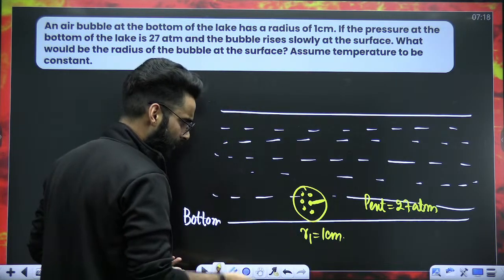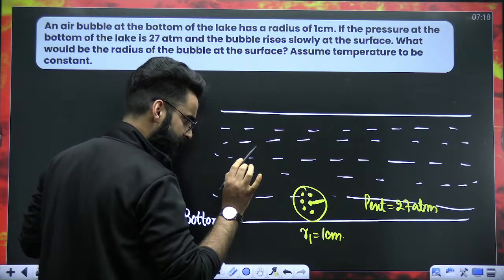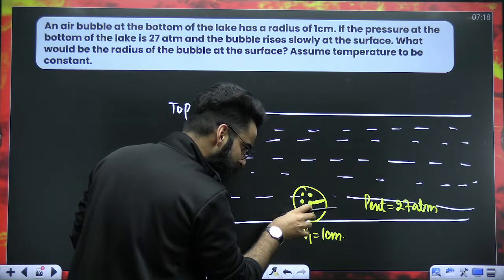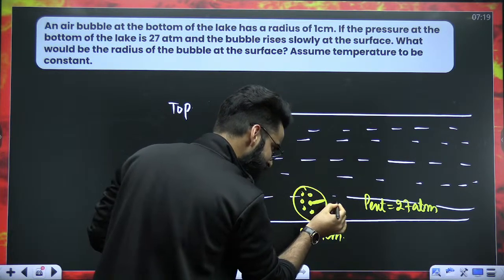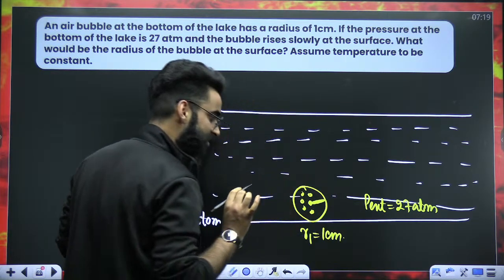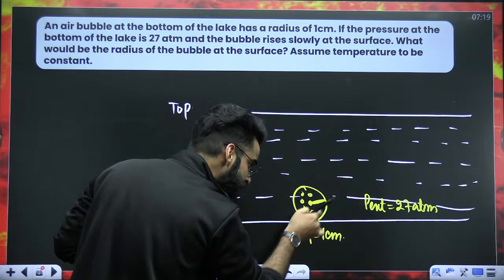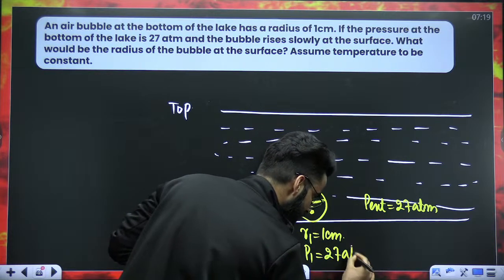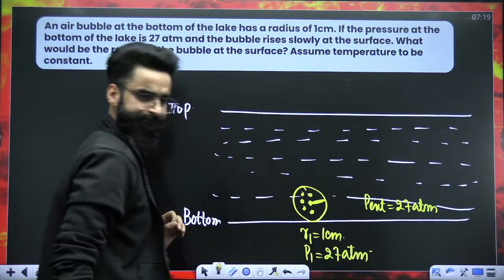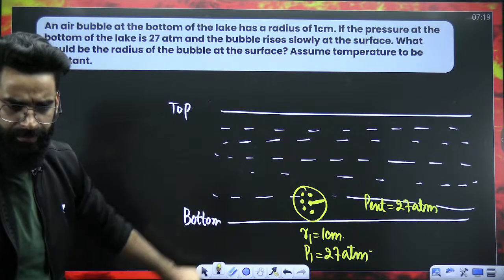No. At the bottom, there is no expansion, no compression. The balloon is still. That means external pressure and internal pressure will be the same. External pressure at the bottom is 27, so the internal pressure, which is the pressure due to gas, will also be 27 atm, because no expansion, no compression. Yeah?